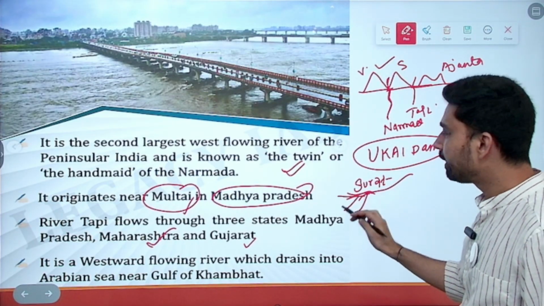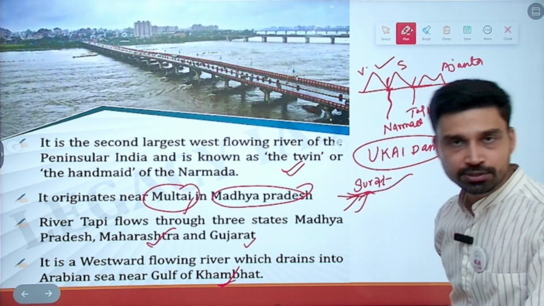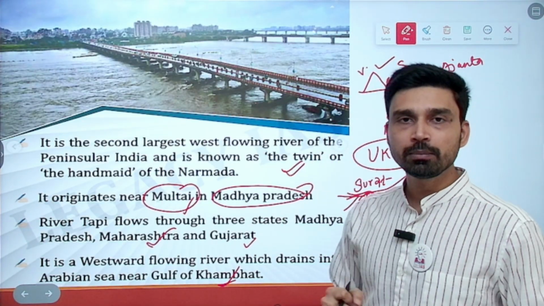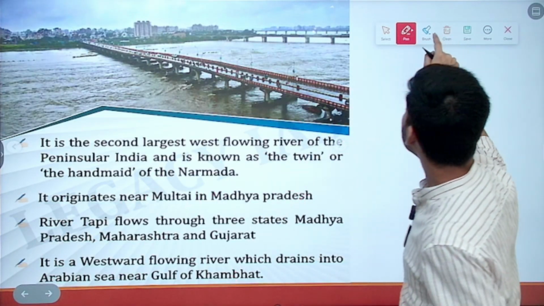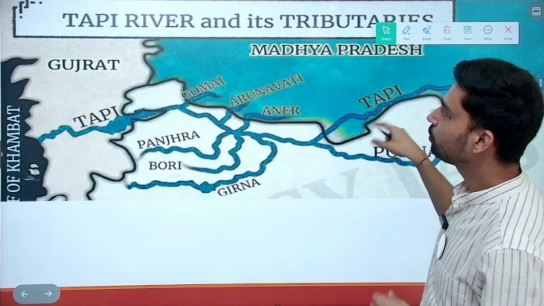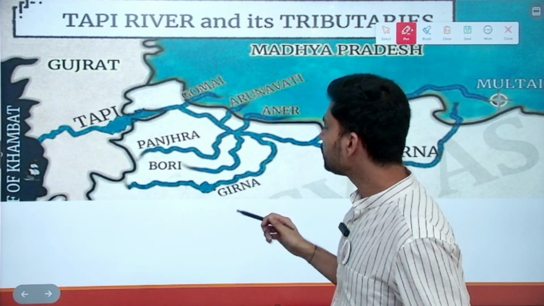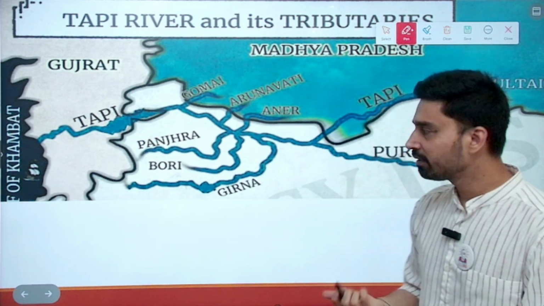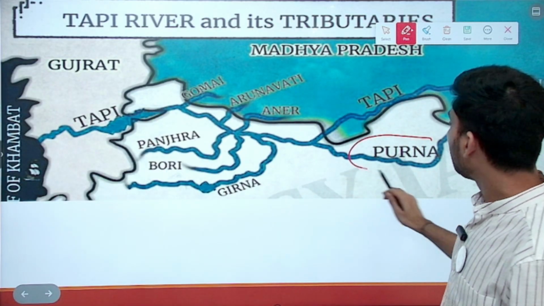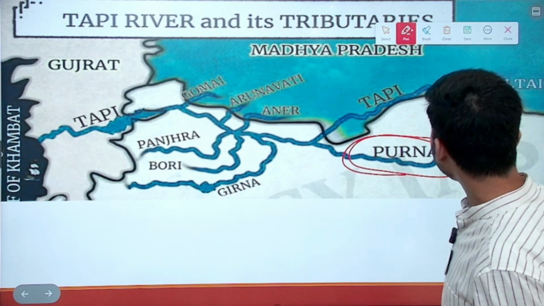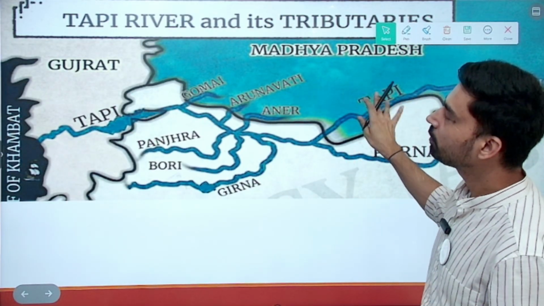Near Surat, it drains out again in the same Gulf of Khambat where river Narmada drains out. And like river Narmada, Tapi river also forms an estuary. It does not form a delta like structure. So that's about Tapi river. As you can see, we have to keep very few tributaries in mind because most of the tributaries are very small. The only significant tributary to keep in mind is the river Purna. Purna is a tributary of river Tapi. This is an example of a left bank tributary of river Tapi.